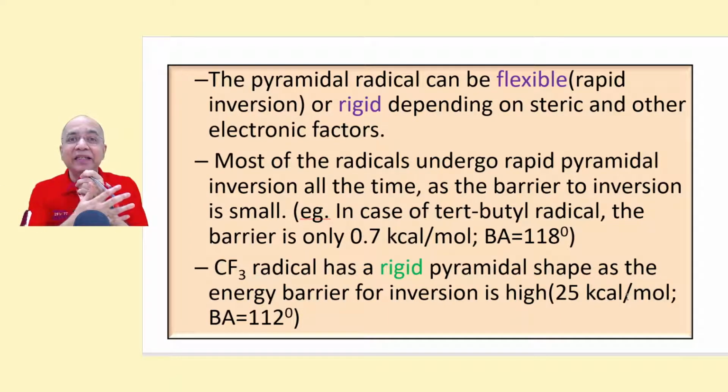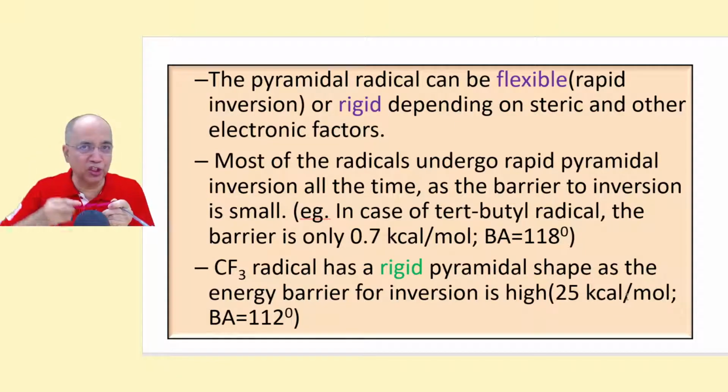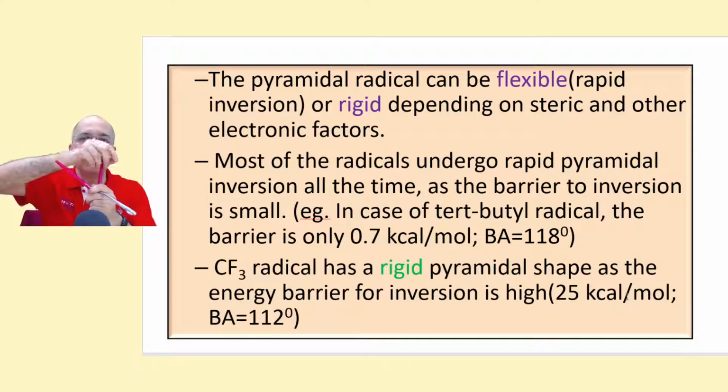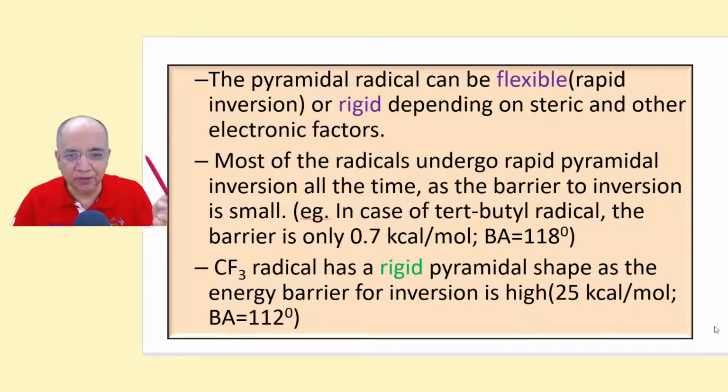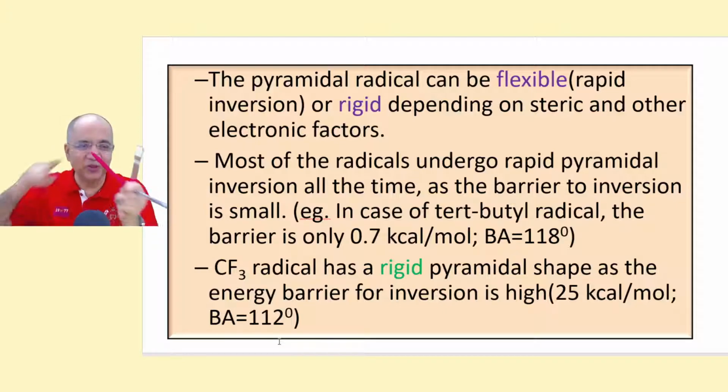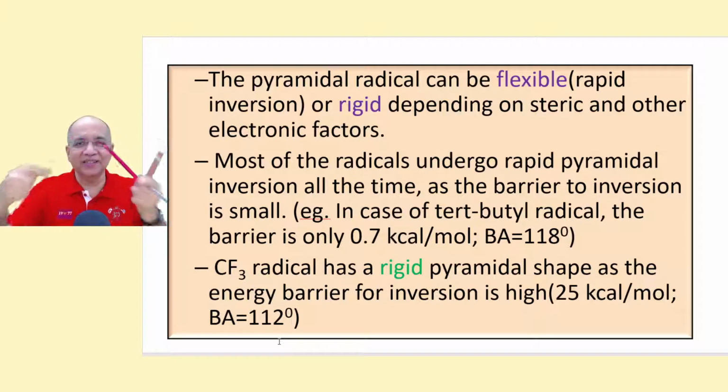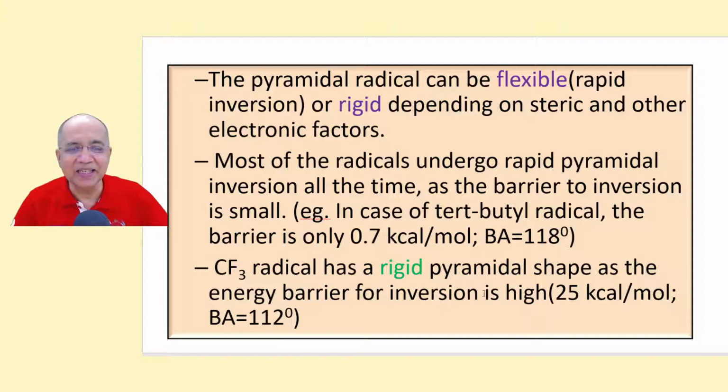That means it is a rigid pyramid, not a flexible pyramid. It remains like this forever. And the angle is less because fluorine is the most electronegative, so its deviation from planarity is high, the pyramidal nature is more, and hence the bond angle is less in CF3.